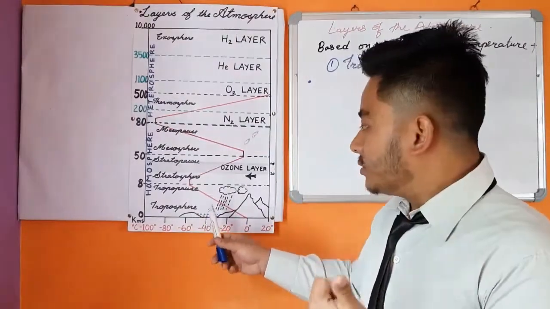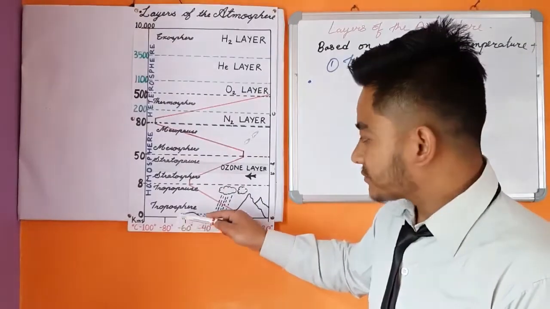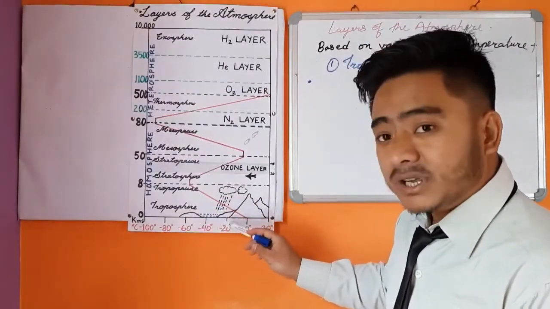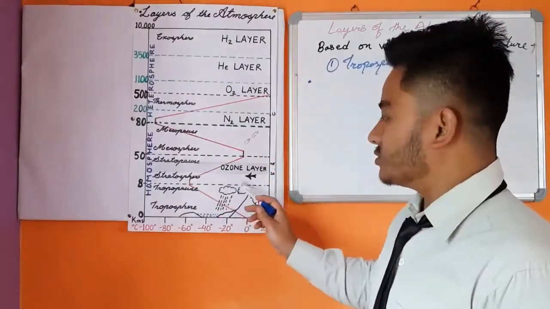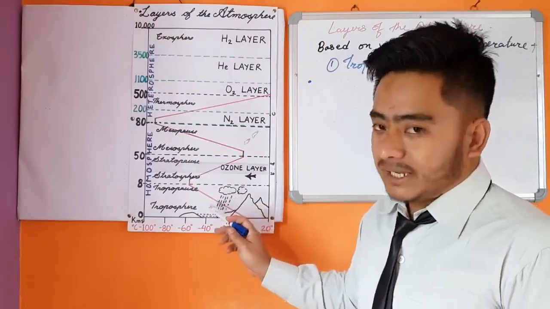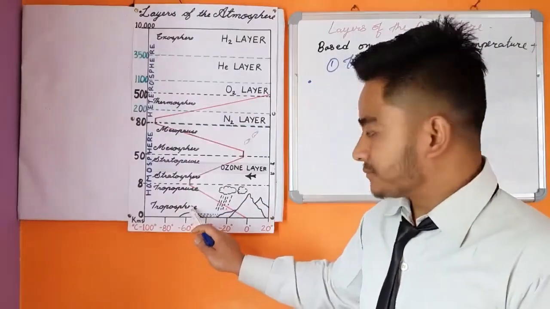Let me repeat again. Troposphere is the lowermost layer of the atmosphere where temperature decreases with increasing height and all the atmospheric phenomenon take place. So now let us understand some characteristics of troposphere.